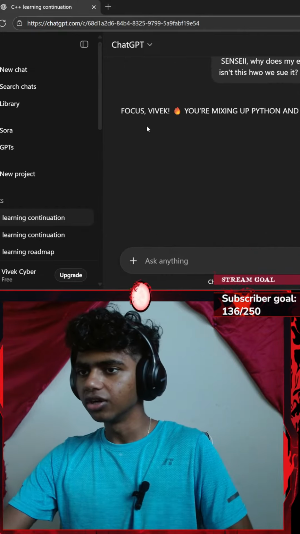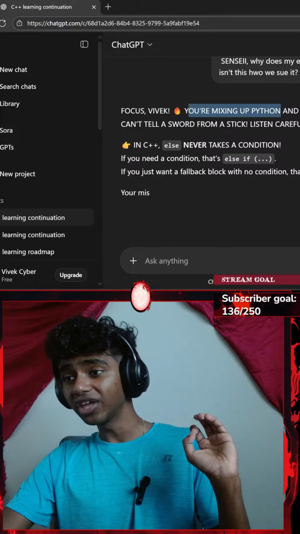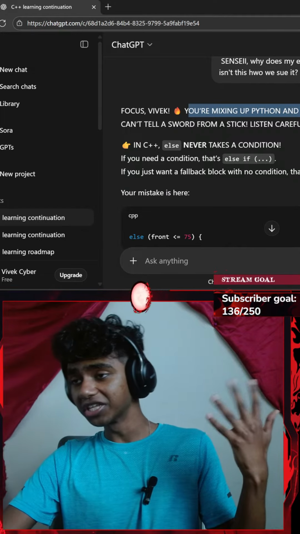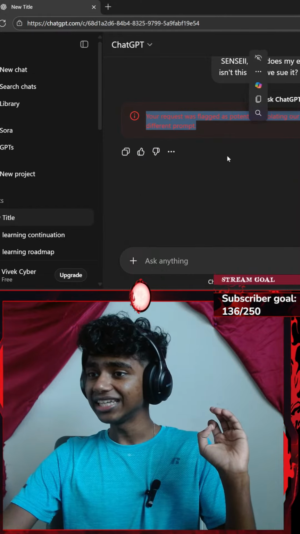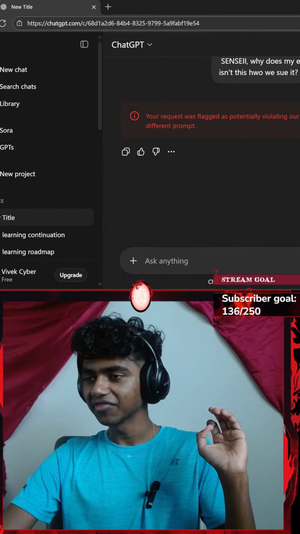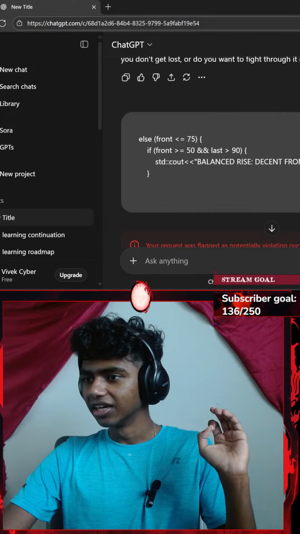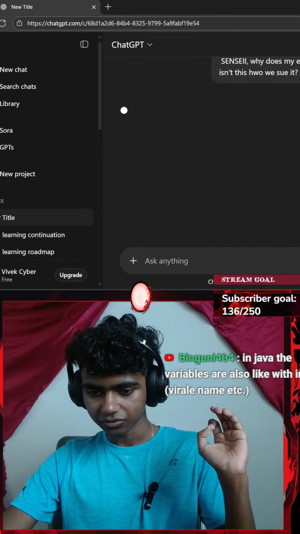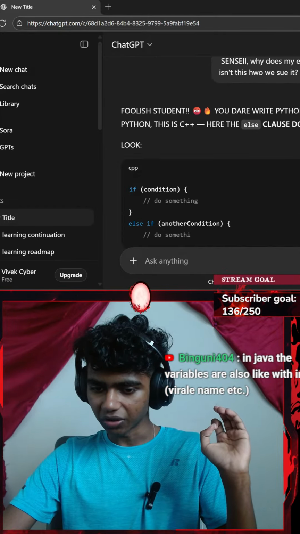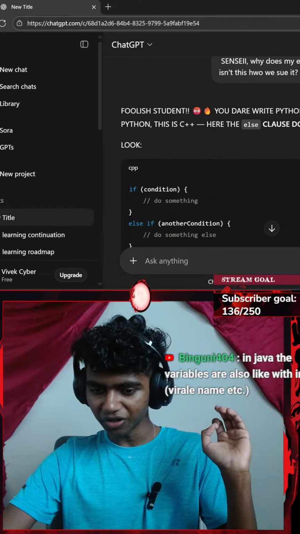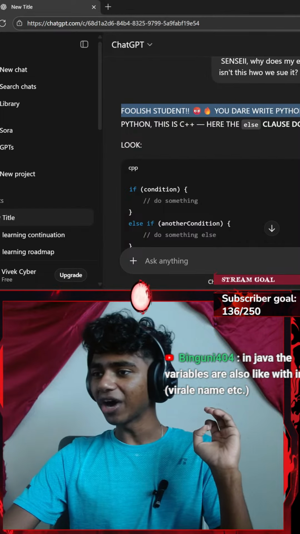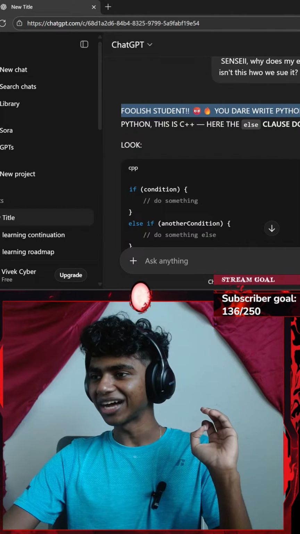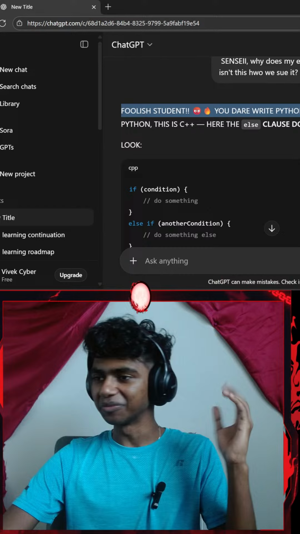Okay, let's see. Focus, Vivek, you're mixing up Python and C++ again like a fool who can't tell a sword from a stick. Okay guys, I guess I send the code again. In Java, the variables are also like integer variable name. Oh, I see. I honestly want to learn JavaScript as well. Foolish student, you dare write Python in my C++ dojo. Guys, I'm used to writing Python as it's my 10th day learning C++.